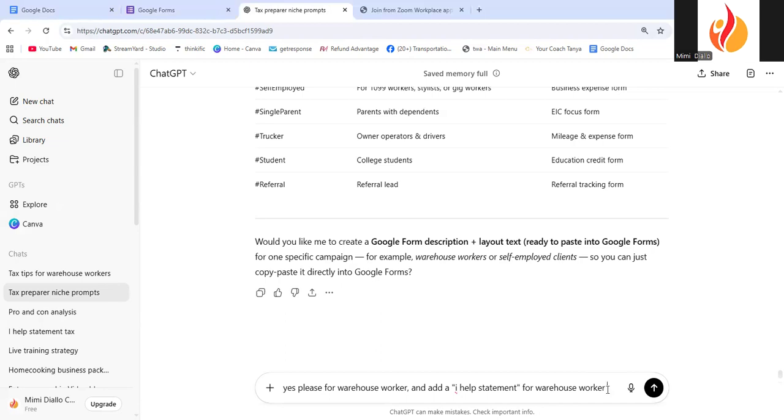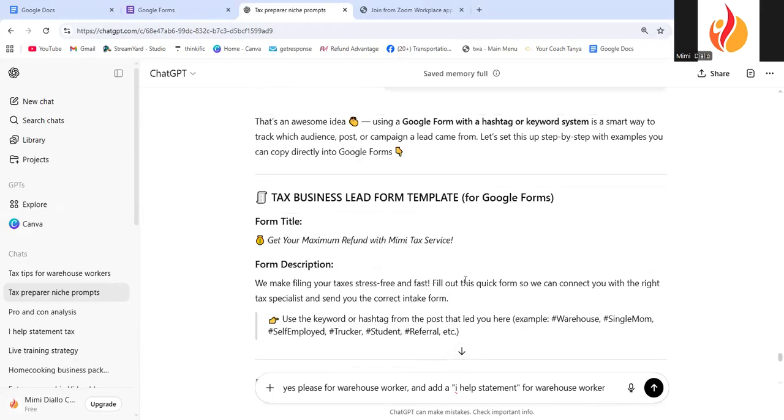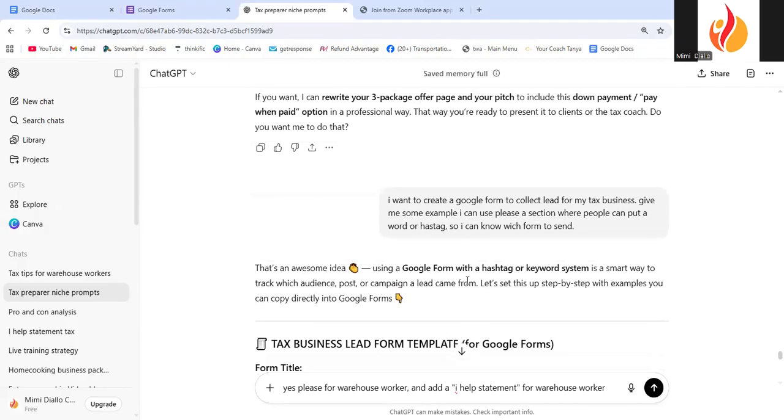Based on that, you'll know what type of form they need you to send them back.